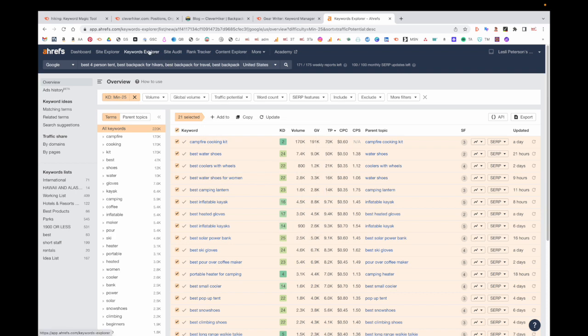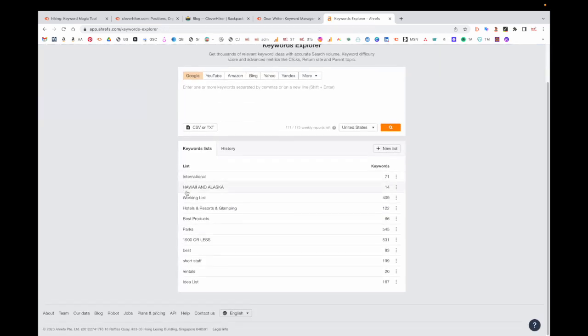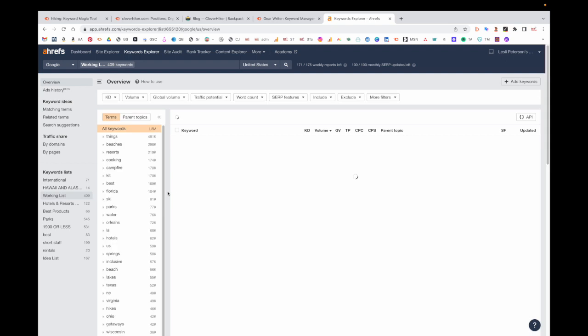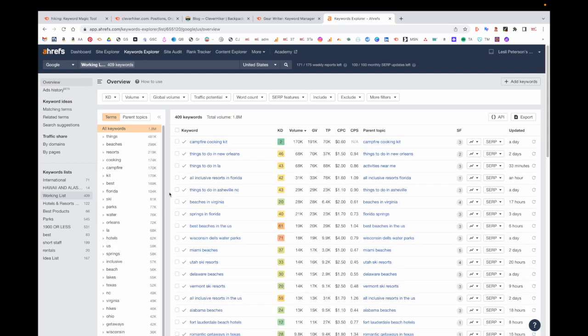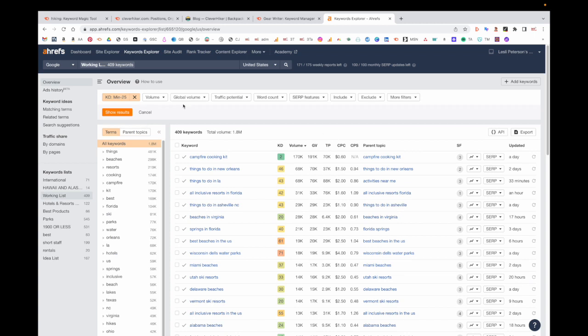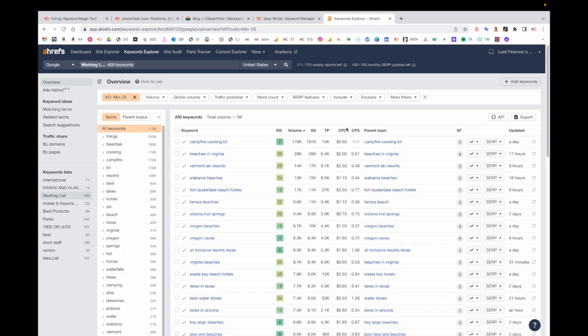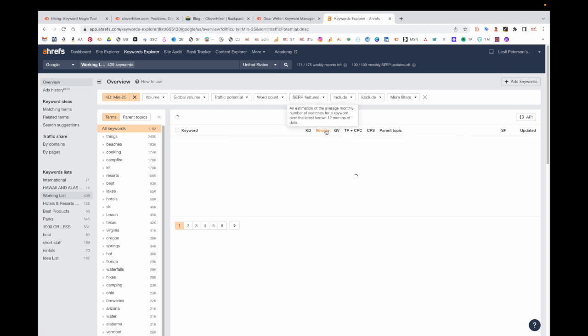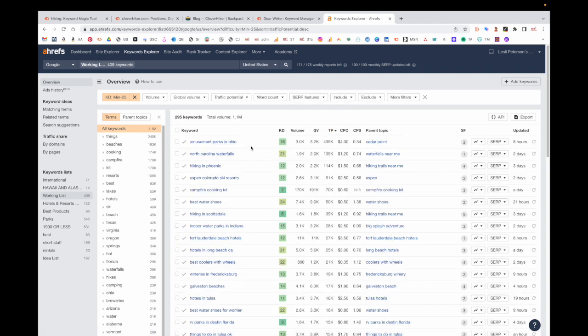And now if I go back up to Keyword Explorer, I can see I have a working list of keywords that I'm writing for, that I can continue to add to every time I have a bright idea, every time a reader gives me a new idea. I add it to this list. I know that as long as I filter on the keyword difficulty and sort by traffic potential, I know exactly what I should be writing next. So in this case, I should be writing amusement parks in Ohio next, and then North Carolina waterfalls.